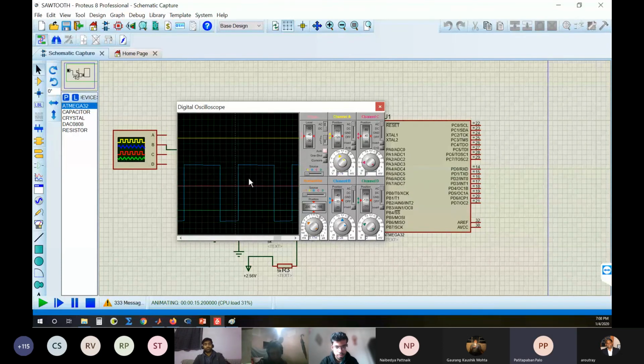So this is basically the complete square waveform, but in this part it is again loading the default value after the loop has been executed, then again it is changing to high and low. So this is how it is.